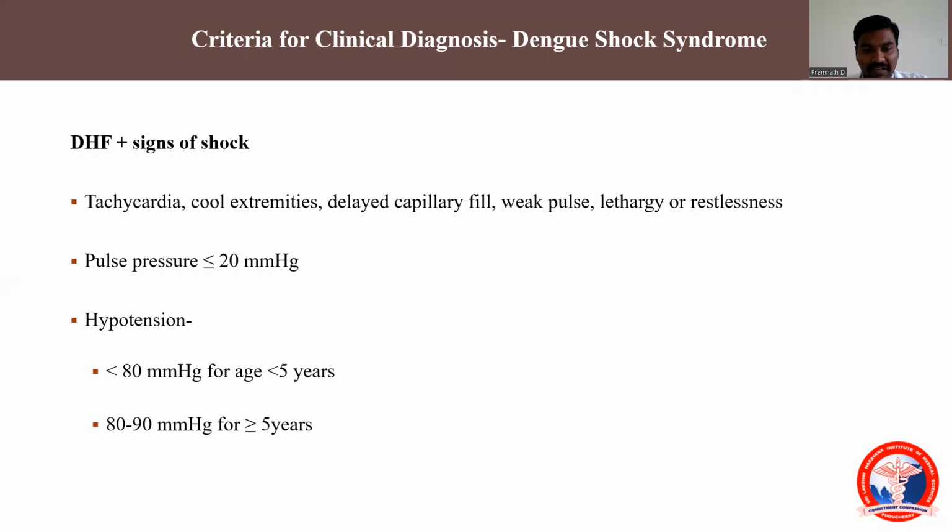For hypotension, the measurement given is: if the patient is less than 5 years of age and the systolic blood pressure is less than 80, it is hypotension. If the patient is 5 or more years, a blood pressure below 90 is called hypotensive. So if the patient fulfills these criteria, we call it dengue shock syndrome.